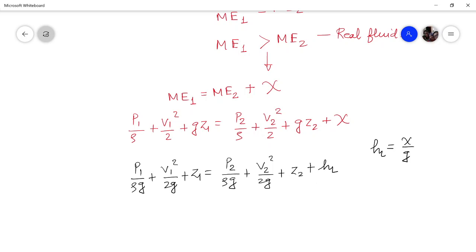Now a pertinent question comes to our mind. We all know energy can neither be created nor destroyed. This is the first law of thermodynamics. Then why are we calling it energy loss? We are calling this energy loss not in terms of total energy, but in terms of mechanical energy only.